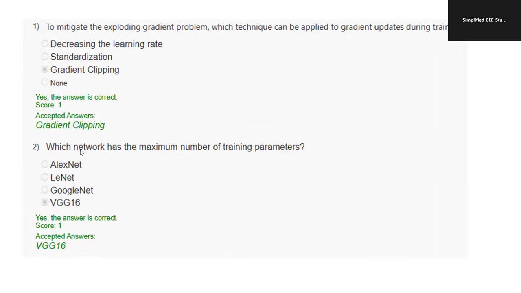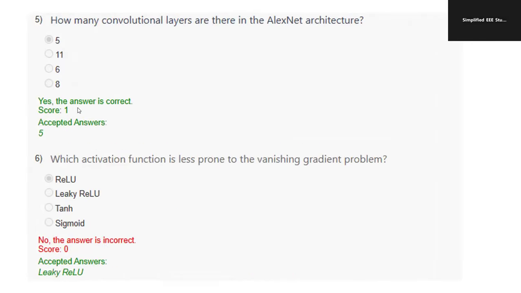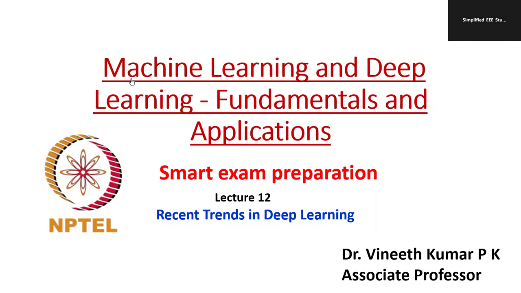In parallel, you have to solve these questions so that you can understand the concept very clearly. Go for repeated revision so the concepts remain in your memory and you can directly answer, especially AlexNet architecture. How many layers are there? That is 5 layers only. These are the direct questions. Which activation function is less prone to vanishing gradient? ReLU. Okay, also try to solve these questions. It will be very easy for you when writing the MCQ finally.